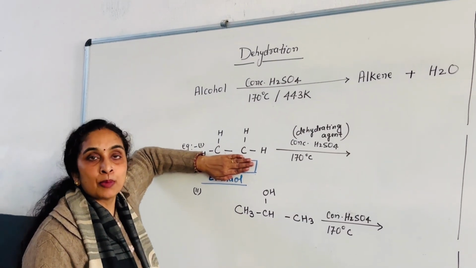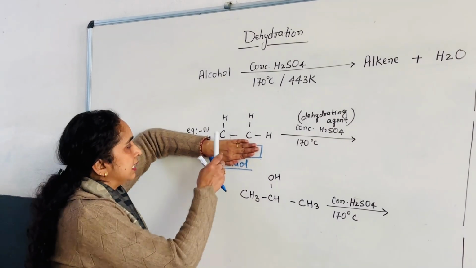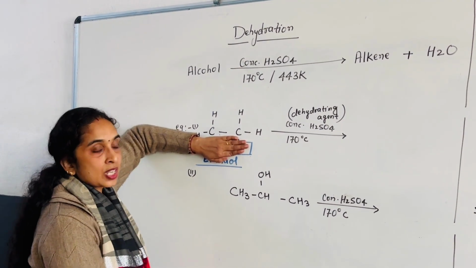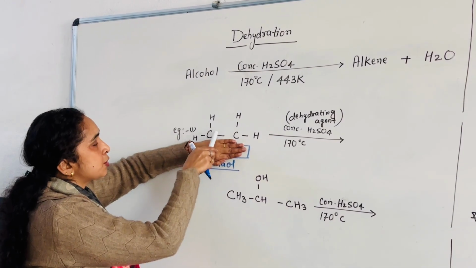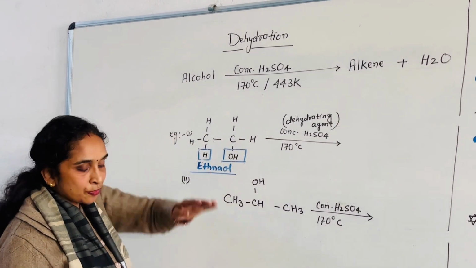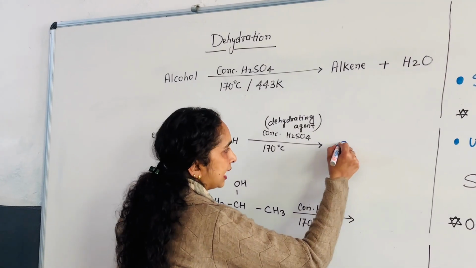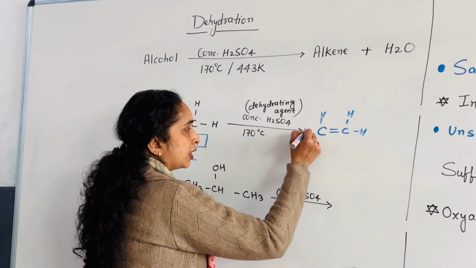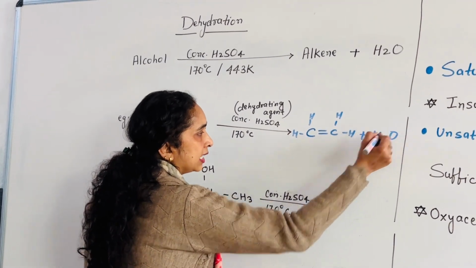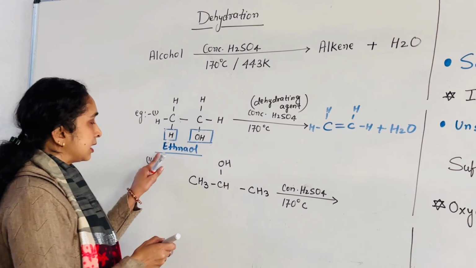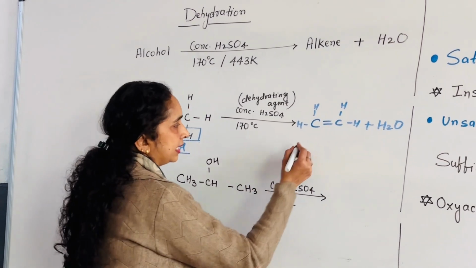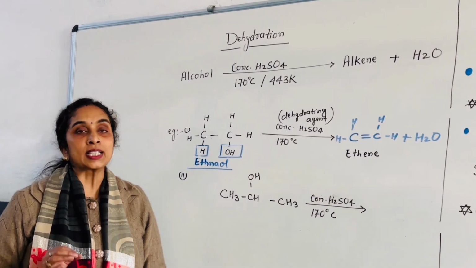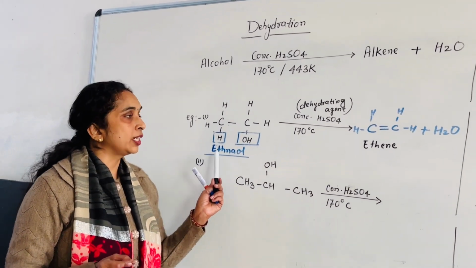How many bonds does carbon form? It is 4. Here we can see this carbon forms 1, 2, 3 bonds, and this carbon also forms 1, 2, 3 bonds. So to satisfy itself, it creates a double bond between them and is converted into alkene with the elimination of one water molecule. Since it is ethanol, it is ethene. This is how you can convert ethanol into ethene.